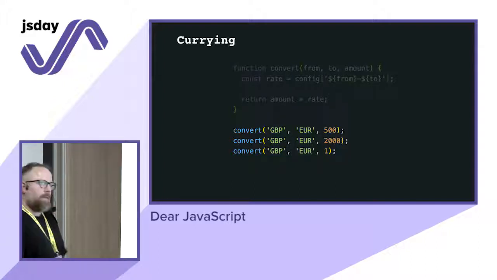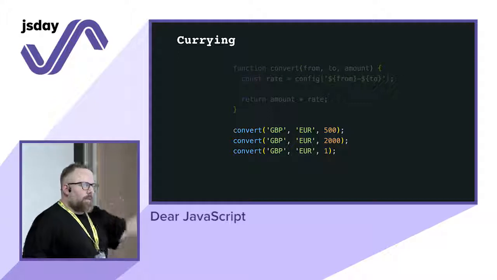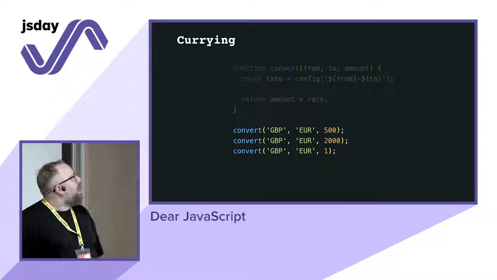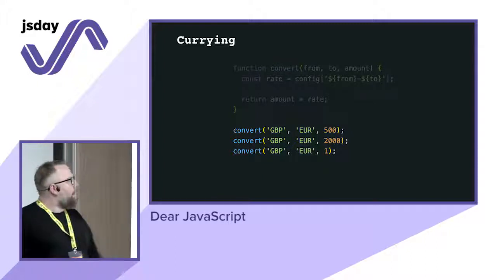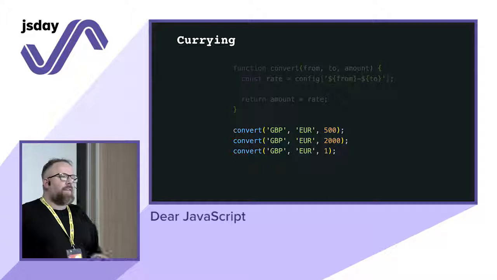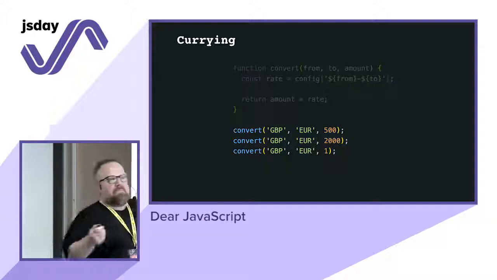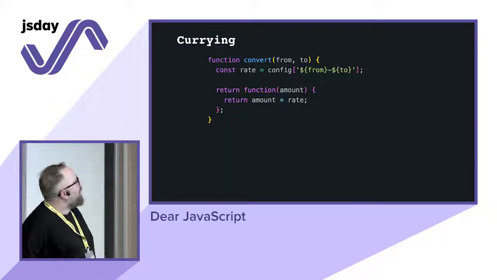Cool. But our e-commerce is very popular in Europe, and every time I'm calling the convert function, I'm spending tons of money talking to the external company. Is there any way we can fix that? Is there any way we can avoid calling the external company many times? Well, let's try with currying.